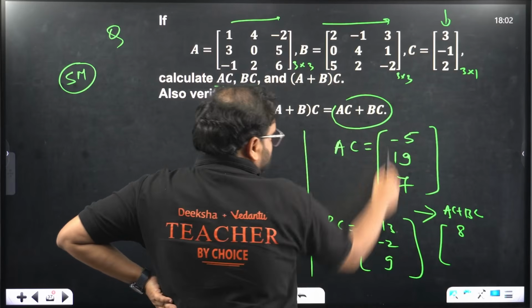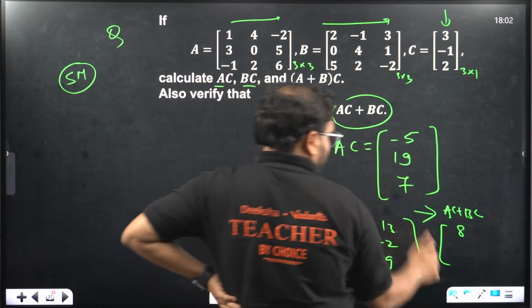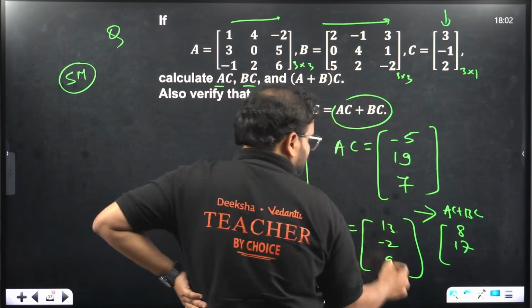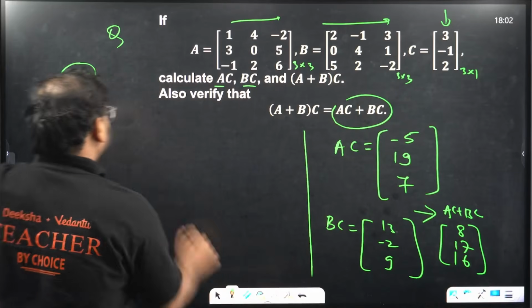Right? If you add these two, what are you going to get? Minus 5 plus 13 is 8. 19 will become what? 17. 7 plus 9 is 16. This is AC plus BC. Let's try A plus B now.